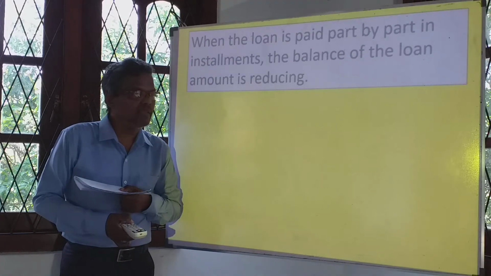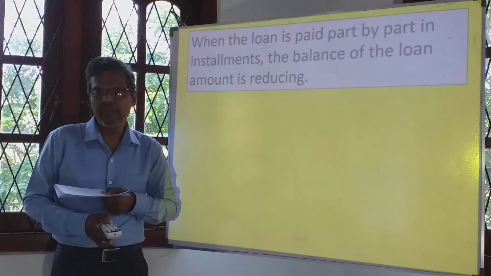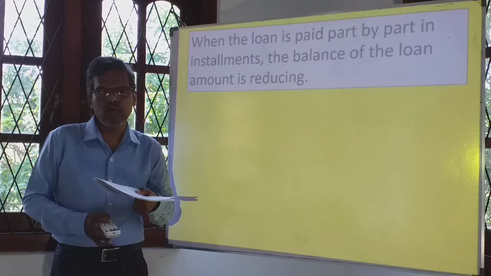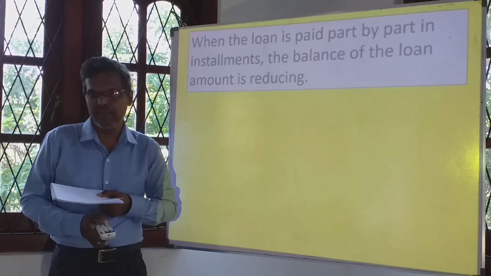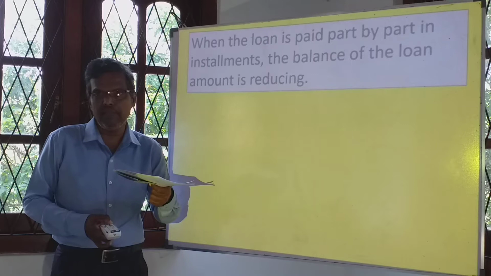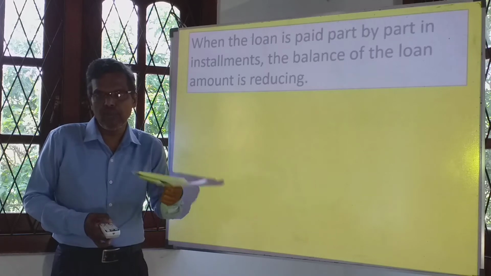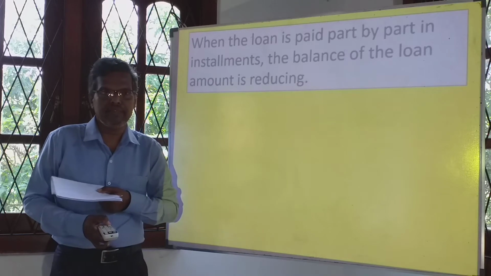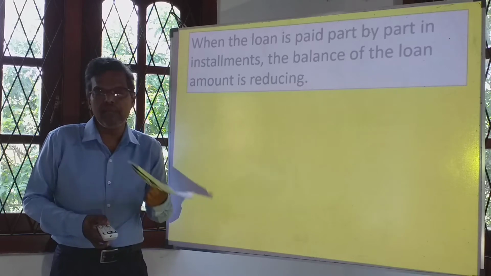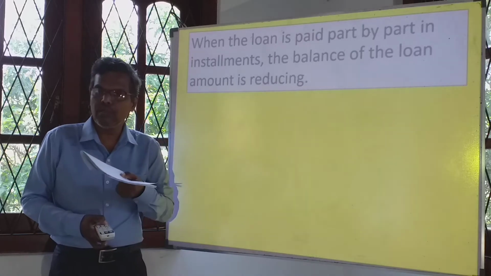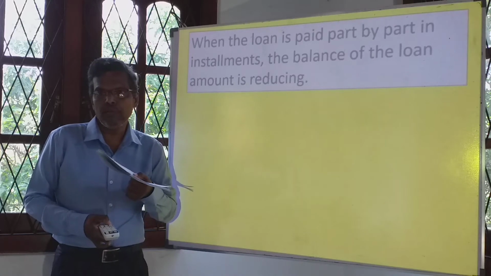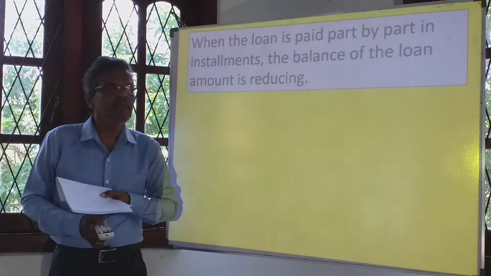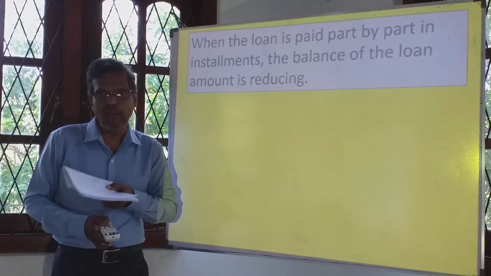So let's take that the loan is taken on January 1st. When the month of January is over, you have to pay 100 rupees. So for the whole of January, you are in debt. Your loan is 12 hundreds. But at the end of January you paid 100, so in February you are in debt only 1,100 rupees. That means only 11 parts.